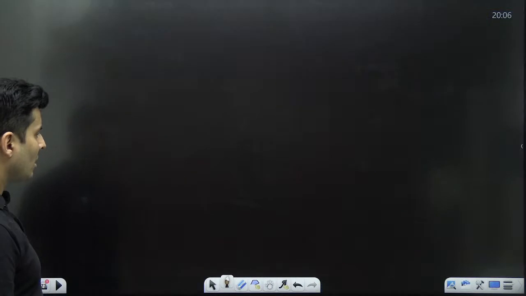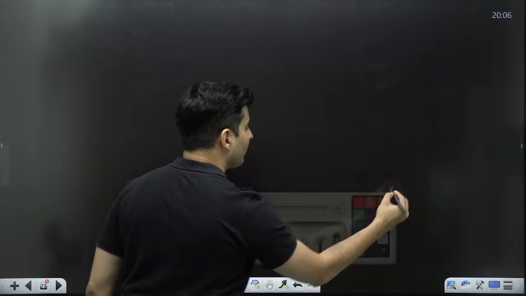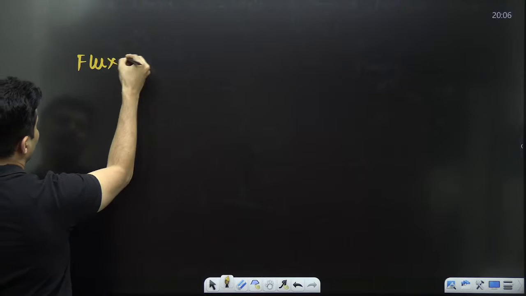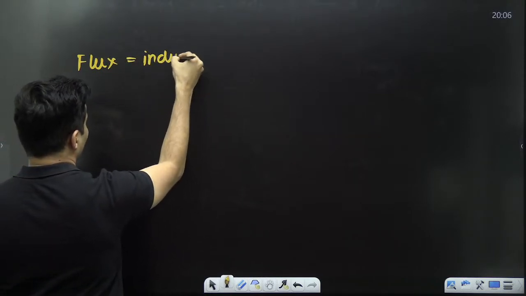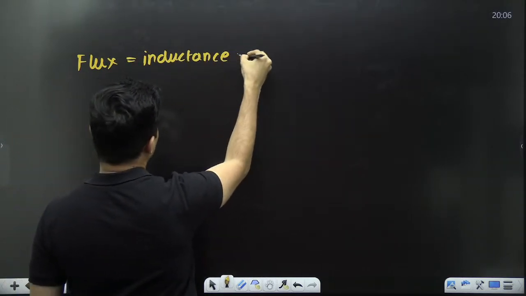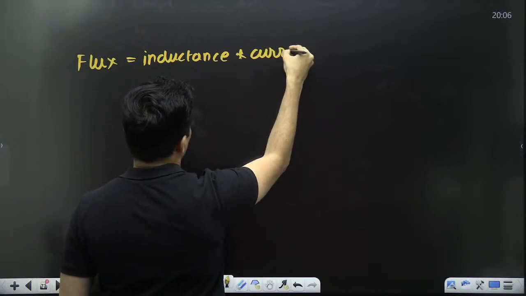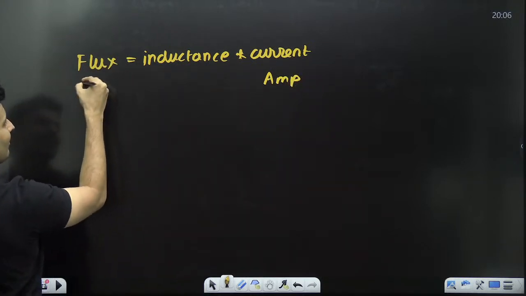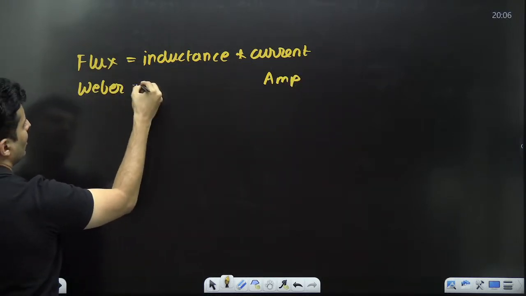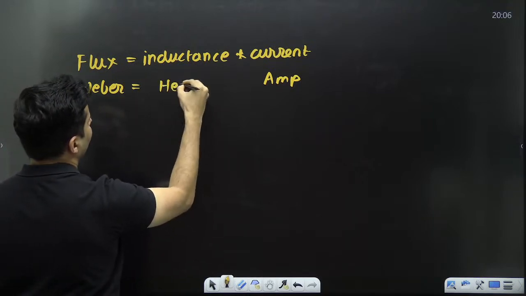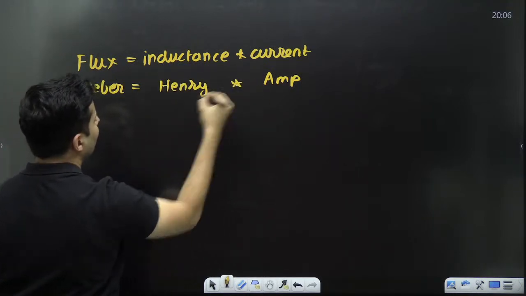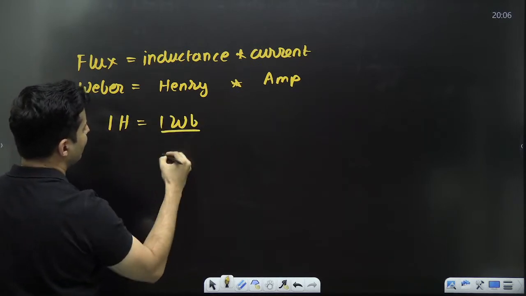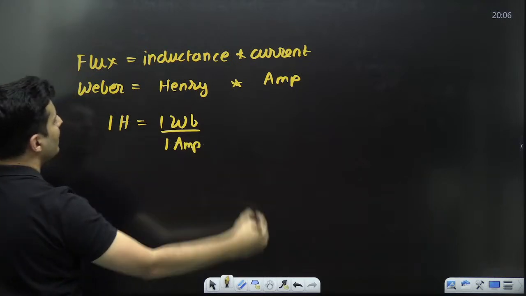Worst case. Now, if I ask you what is the unit of it, well, it is simple. Flux in general is basically inductance into the current. Current is in amperes. Flux is in Weber. Henry is the unit of inductance. So 1 Henry is when 1 Weber of flux passes because of 1 ampere of current.